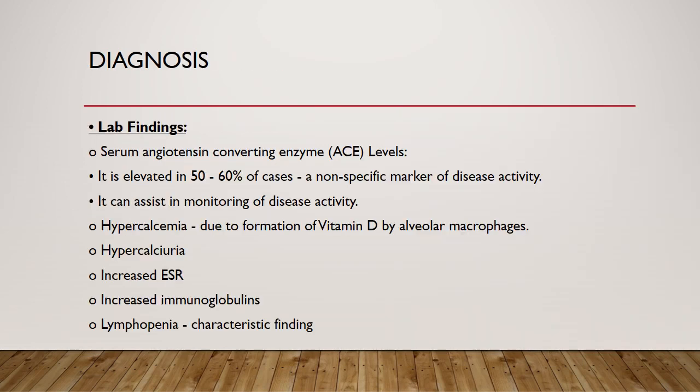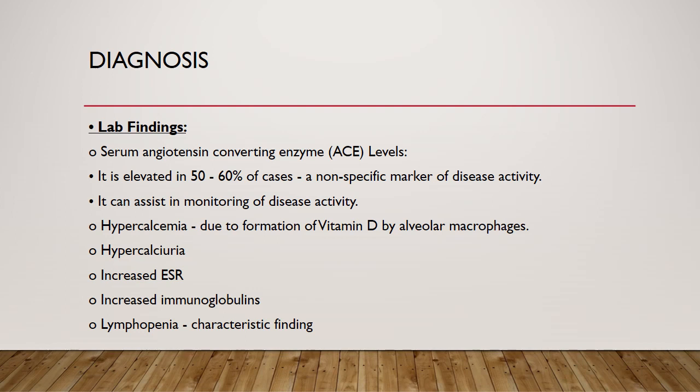There will be an increased level of serum angiotensin converting enzyme. It is because the cells which surround the granuloma produce this enzyme. Therefore, it will be elevated, but it is a non-specific marker, though it can assist in the monitoring of disease activity. Hypercalcemia will be there due to the formation of vitamin D by alveolar macrophages. Hypercalciuria is also there because of increased production and increased secretion of calcium.